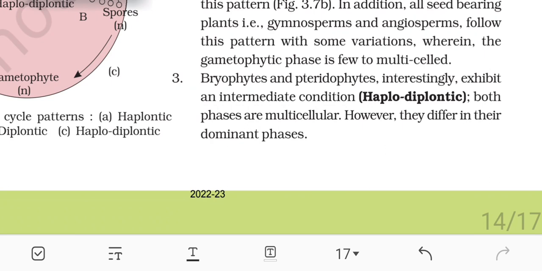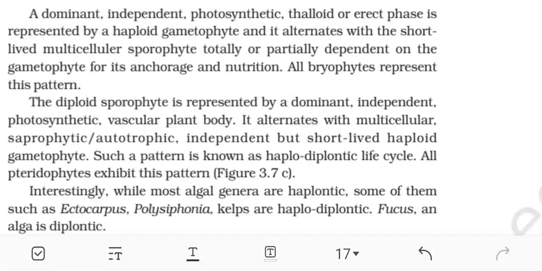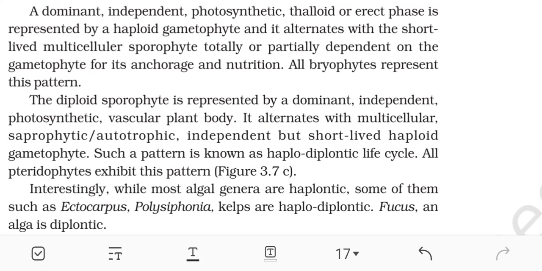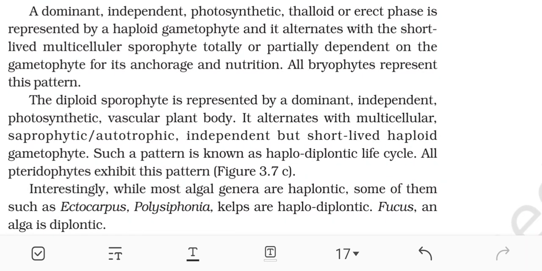Bryophytes and pteridophytes, interestingly, exhibit an intermediate condition, haplodiplontic. Both phases are multicellular, however, they differ in dominant phase. A dominant independent photosynthetic thalloid or erect phase is represented by a haploid gametophyte, and it alternates with a short-lived multicellular sporophyte totally or partially dependent on the gametophyte for its anchorage and nutrition. All bryophytes represent this pattern.